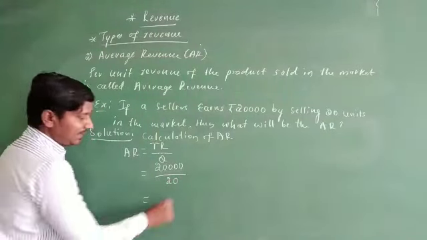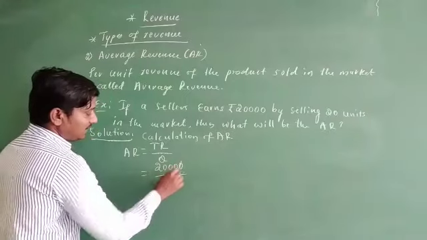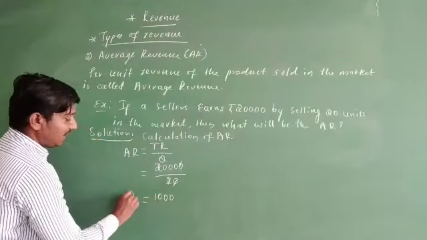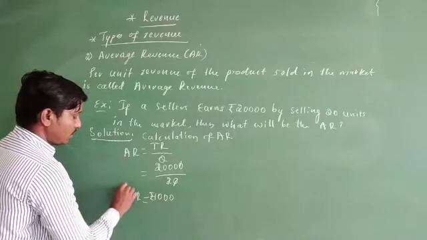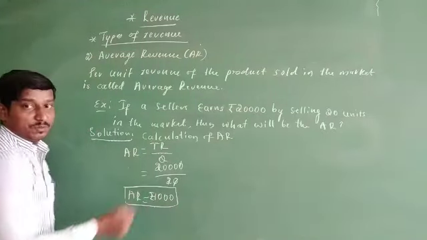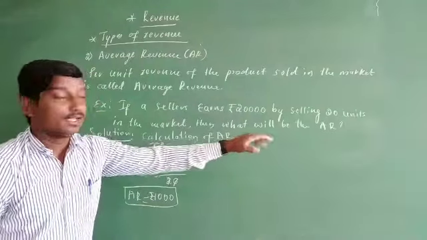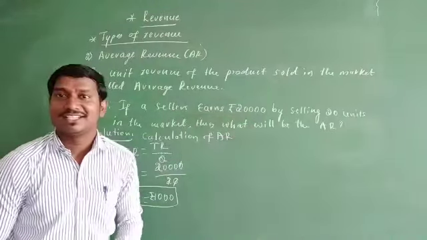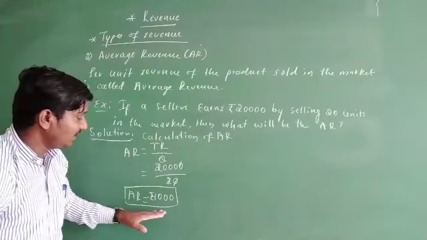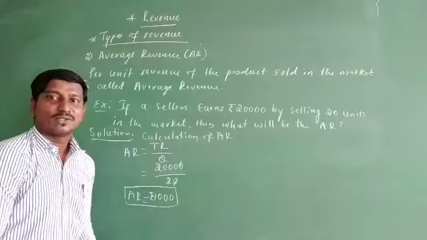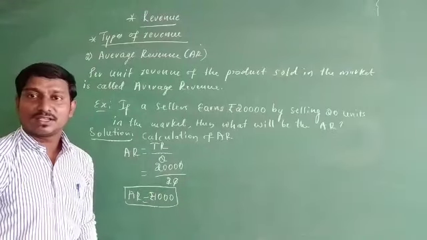If you simplify this, the zeros cancel and what remains is 1,000. Average revenue will be 1,000, which means by the sale of 20 units in the market, if he earns 20,000, then per unit he earns 1,000 each. Got it clear? This is how we calculate average revenue.